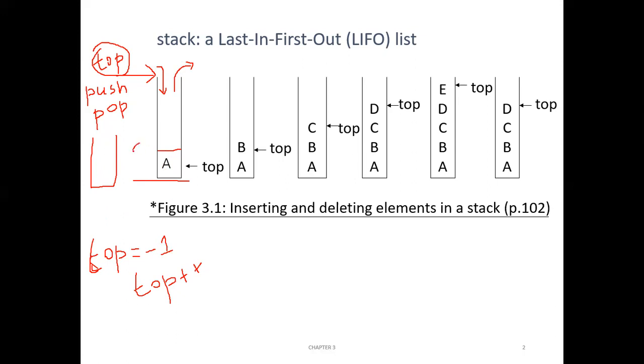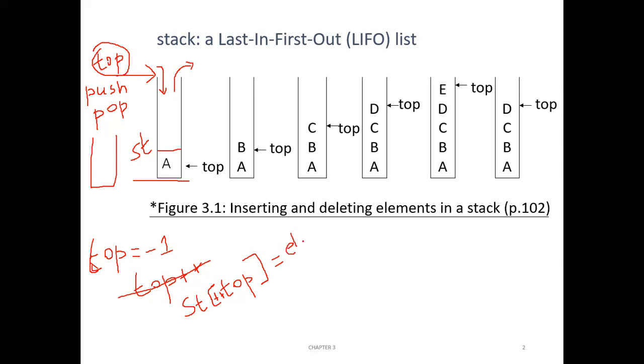Say the name of the stack is ST, then you can write ST of top is equal to the element. Or you can combine the increment here itself, inside the array index: ST of ++top is equal to whatever the element.